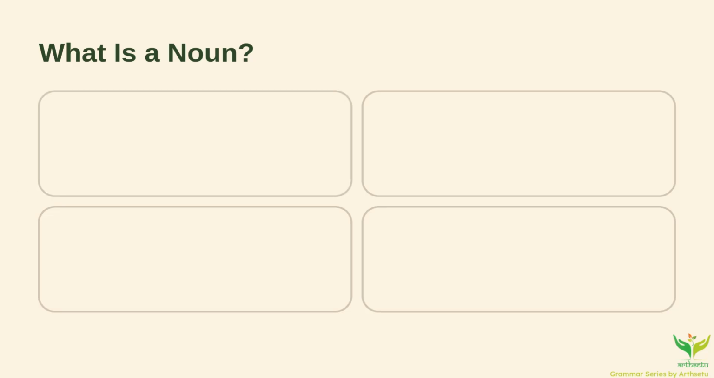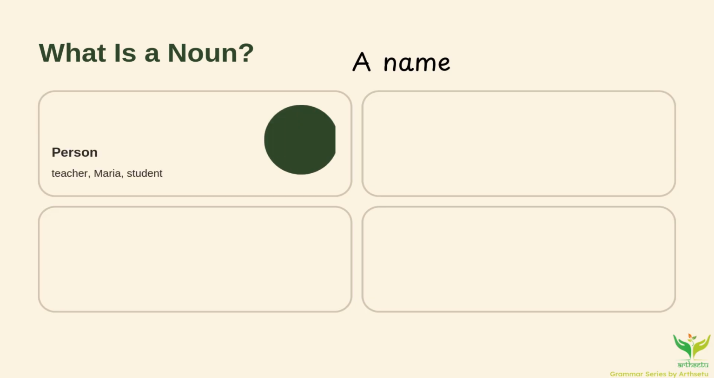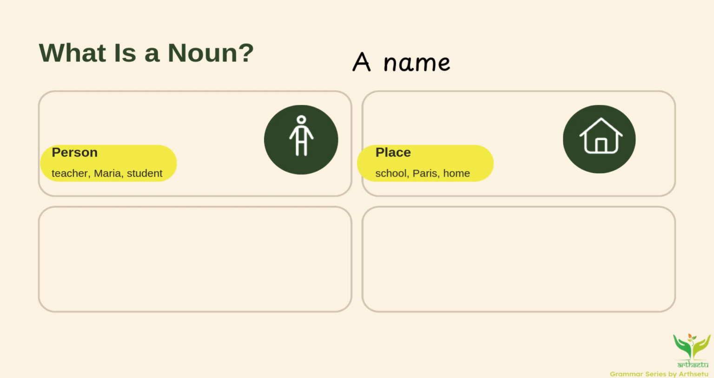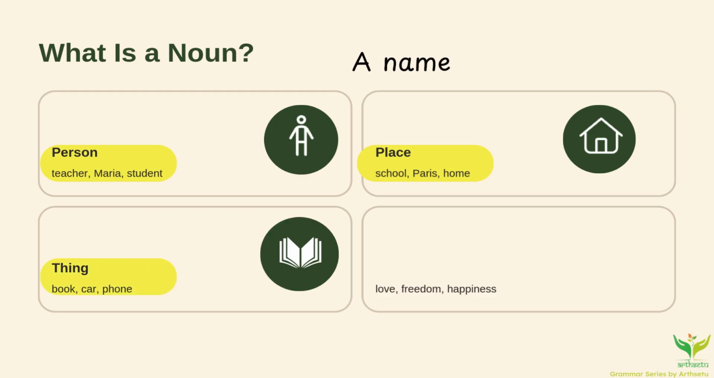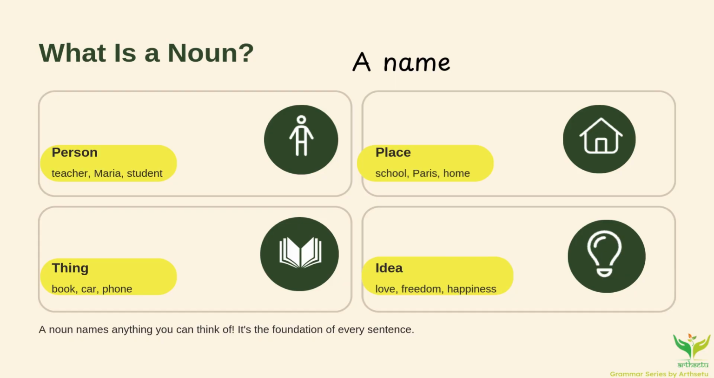A noun is basically a name. It could be the name of a person like Maria, or a word that is used to describe all the people who teach, which is teacher. A place like Paris or home, a thing like phone or car, and even ideas like love or freedom. Quick challenge. Look around the room you are in right now. How many nouns can you spot in just 10 seconds?